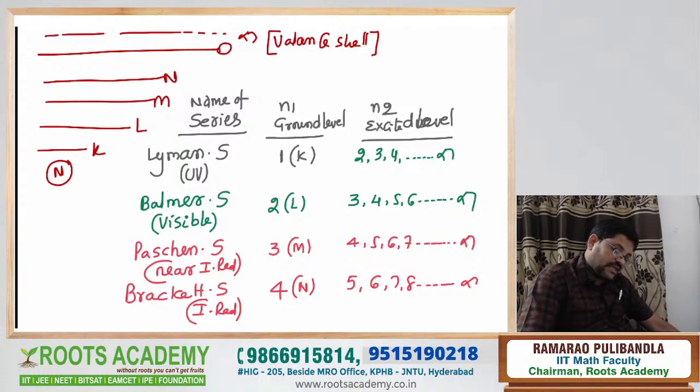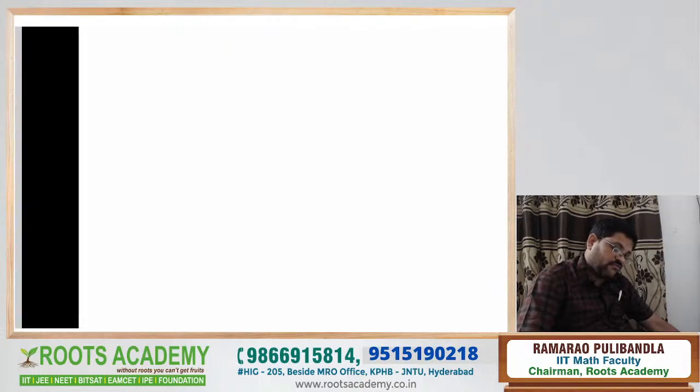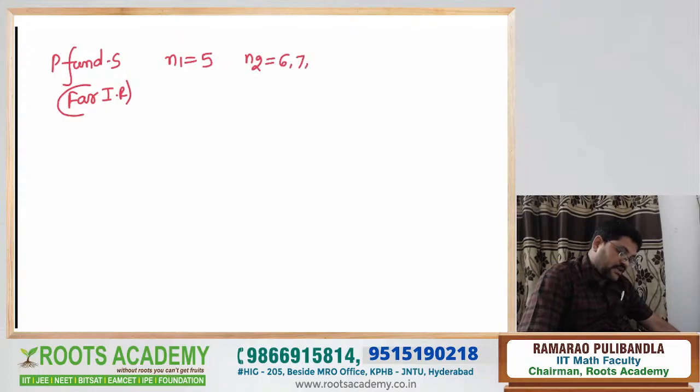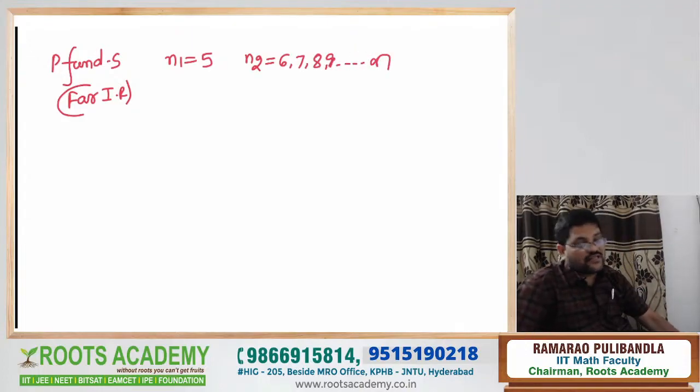Next, after Lyman, Balmer, Paschen, Brackett, comes the Pfund series. The Pfund series is in the far infrared region. N1 is equal to 5, and N2 is 6, 7, 8, 9, and so on up to infinity. We write this in the form of a table. Now we get full marks because the table is very important. For some essay questions, if you write the table, the examiner is impressed and you get 8 marks out of 8.